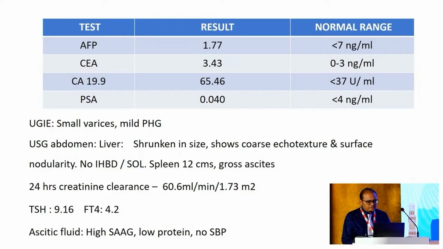Endoscopy showed small varices, mild PHG. Ultrasound showed shrunken liver, no SOL, gross ascites. 24-hour urine creatinine clearance was 60. Thyroid function TSH was 9.16, on the higher side, so the dose was increased to 75.